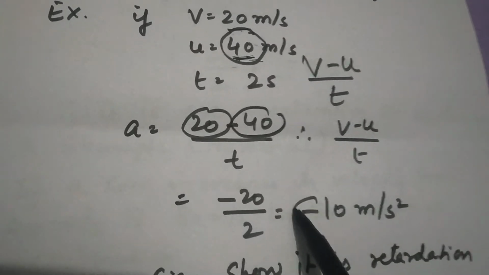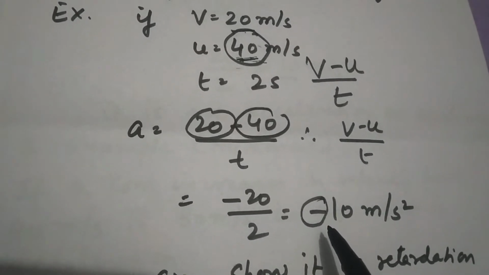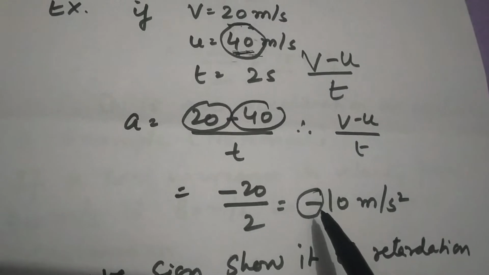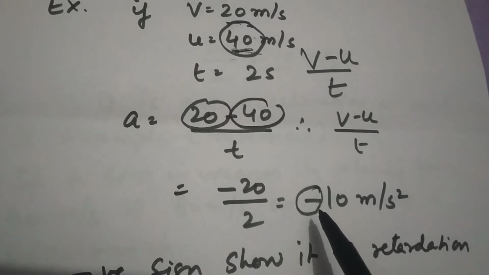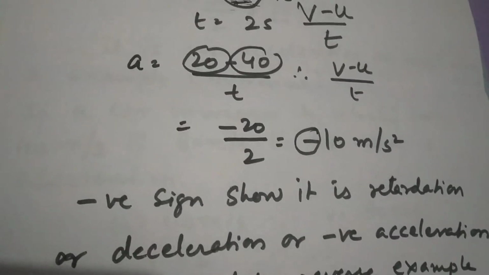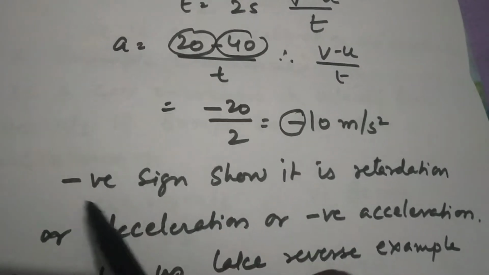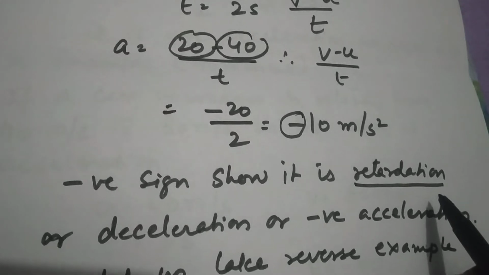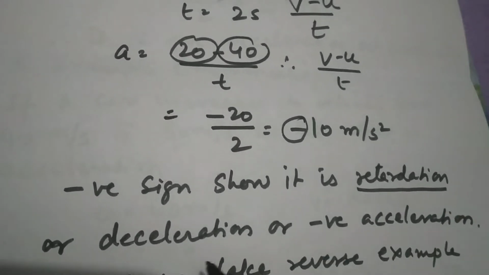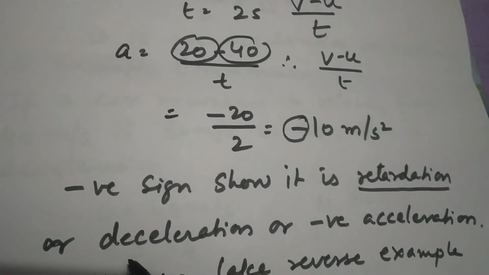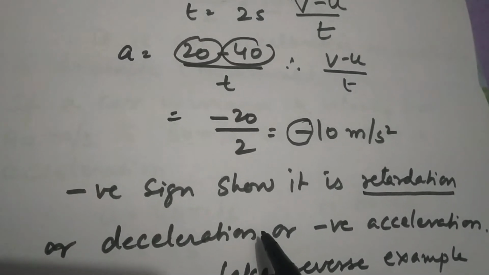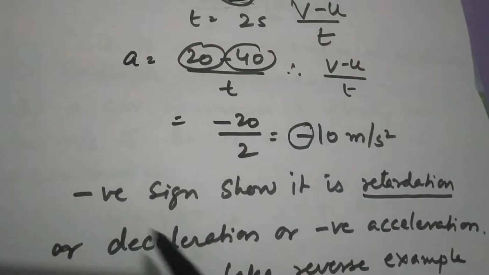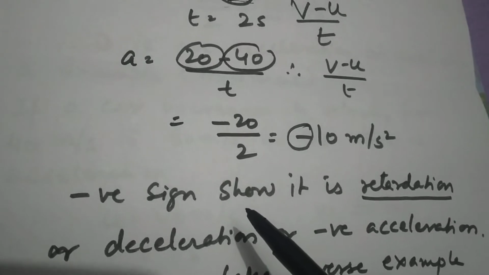But what is more important is the sign coming here, that sign is minus, which clearly shows that your velocity is decreasing, and this negative sign shows that your acceleration is called retardation. Negative acceleration, or another name given is deceleration. I hope this example is enough to understand retardation.